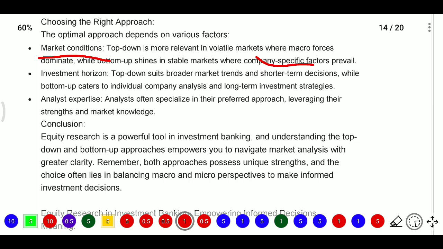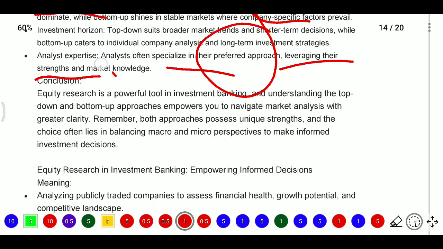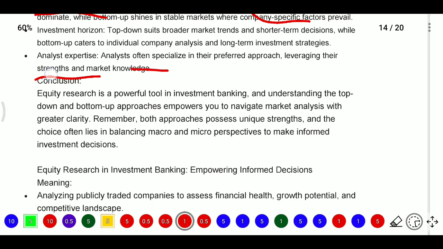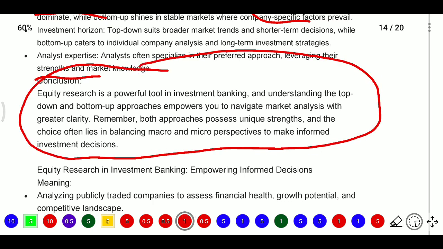Next, analyst expertise. Analysts often specialize in a preferred approach, leveraging their strengths and market knowledge. In conclusion, equity research is a powerful tool in investment banking, and understanding the top down and bottom up approaches empowers you to navigate market analysis with greater clarity. Remember, both approaches possess unique strengths, and the choice often lies in balancing macro and micro perspectives to make informed investment decisions.